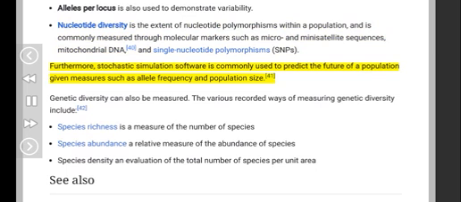Furthermore, stochastic simulation software is commonly used to predict the future of a population given measures such as allele frequency and population size. Genetic diversity can also be measured. The various recorded ways of measuring genetic diversity include: